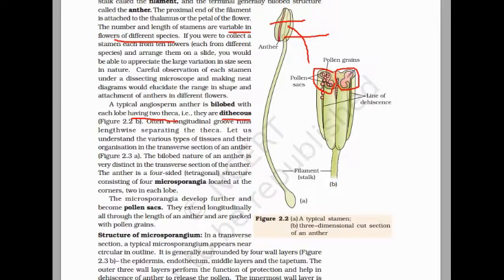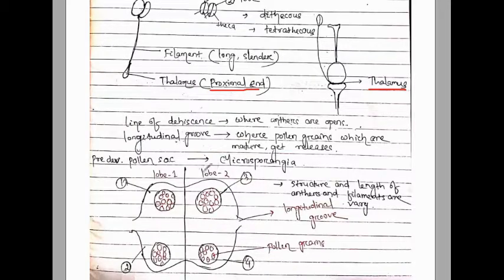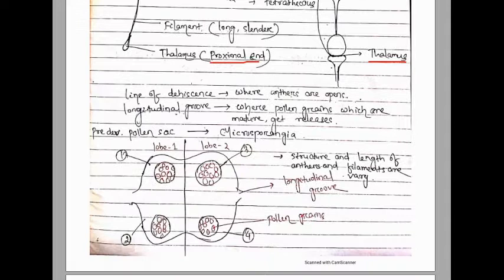Total 4 chambers are there in a bilobed anther. It looks like glass, 4 glasses are there. So this is lobe first and lobe second. In one lobe, two theca are there, theca first and second. So total 4 theca are there. So this anther is tetrathecous in nature.